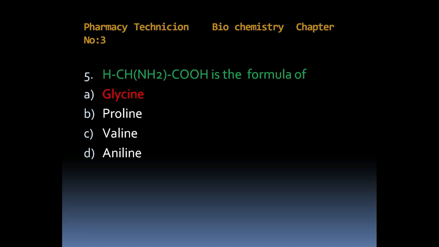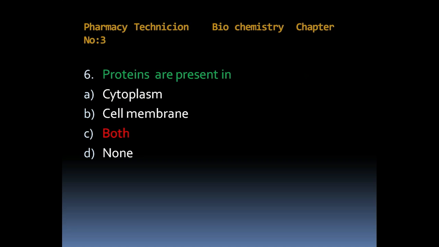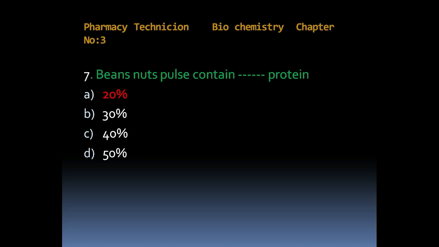Sixth one, proteins are present in. Option A, cytoplasm. Option B, cell membrane. Option C, both. Option D, none. Answer is both. Bean nuts pulse contain dash protein. Option A, 20%. Option B, 30%. Option C, 40%. Option D, 50%. Answer is 20%.